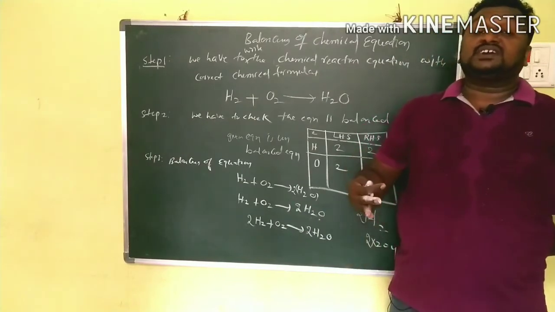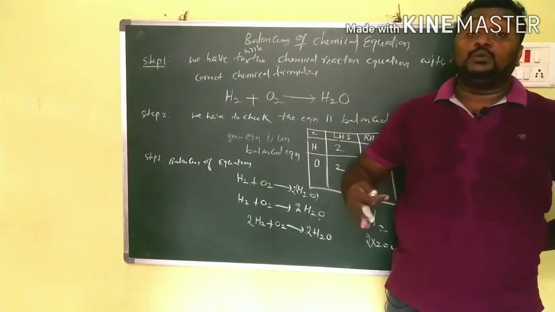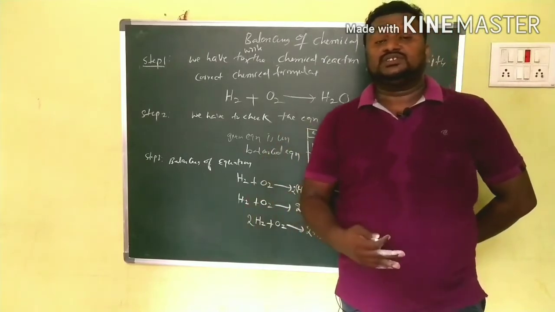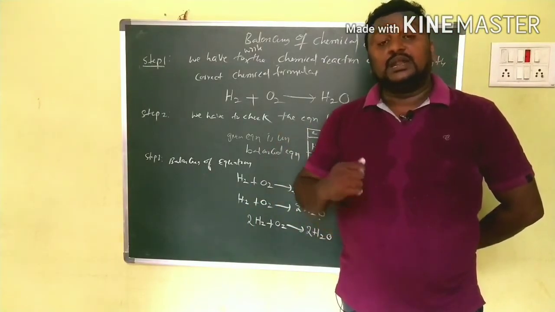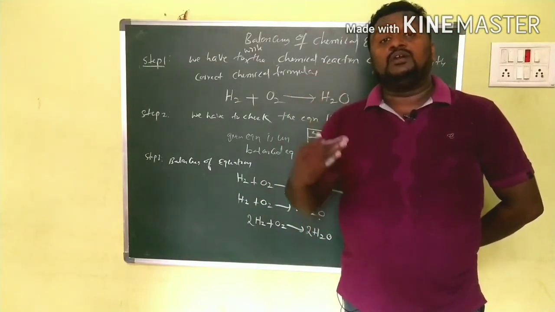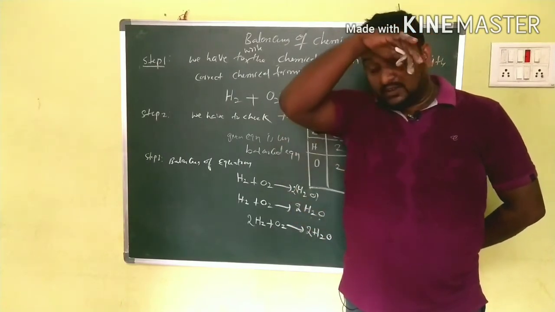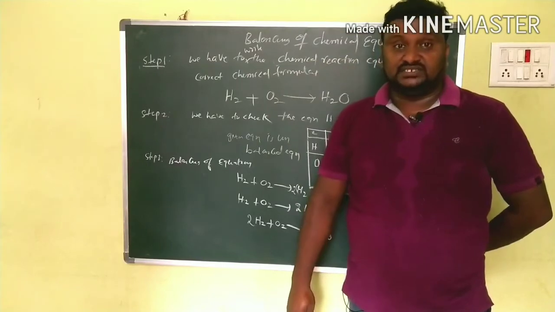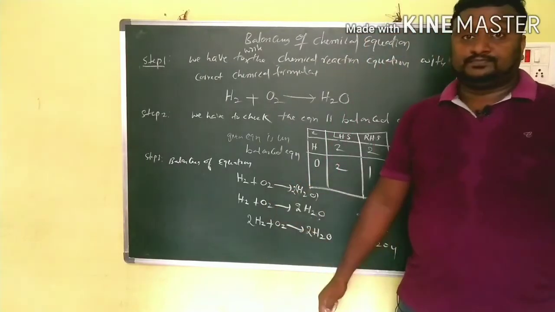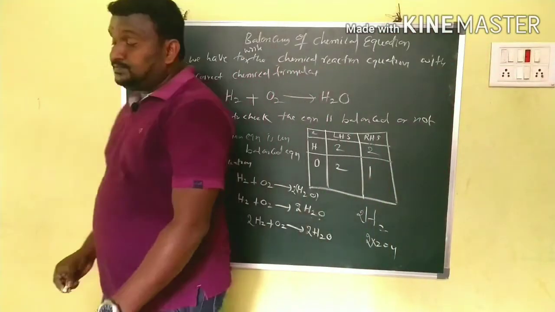When the coefficients are very high, we have to reduce them to the minimum level. For that purpose we divide all the compounds by the same number on both sides. This is the 4th step.